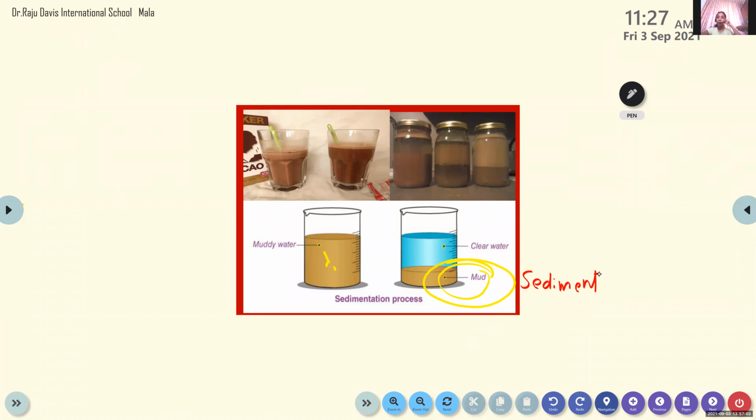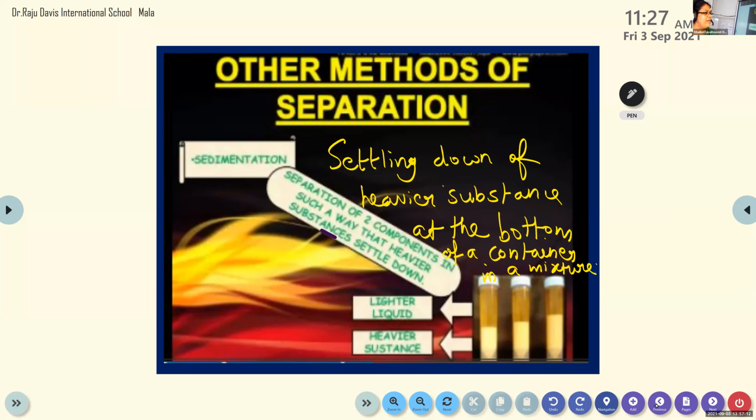Excuse me, ma'am. Yes. Ma'am, sorry, I couldn't write the simple definition that you gave. Can you please show the previous slide? Shreya, you can study the other one also, no? This is for some students who are finding it difficult. Okay, take a screenshot. It's not compulsory.